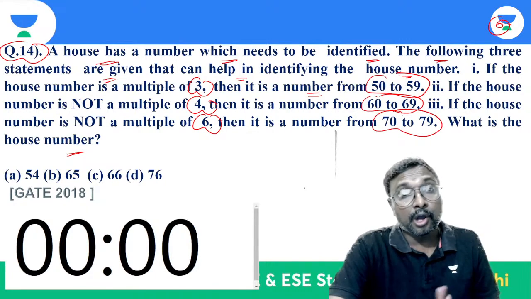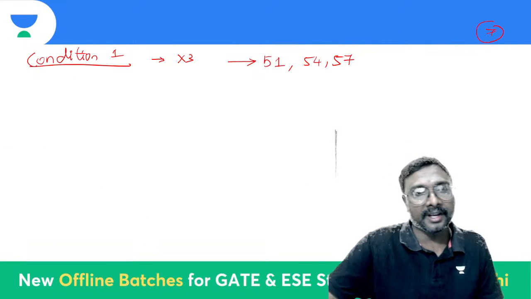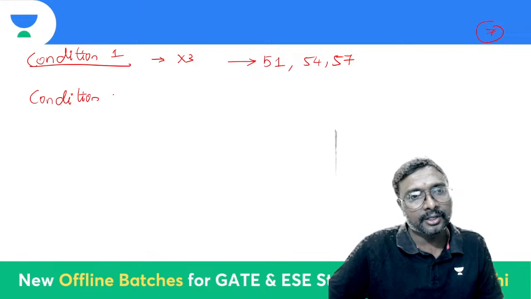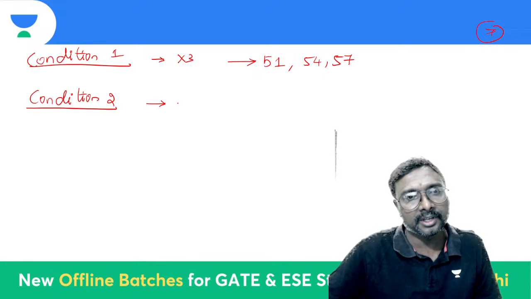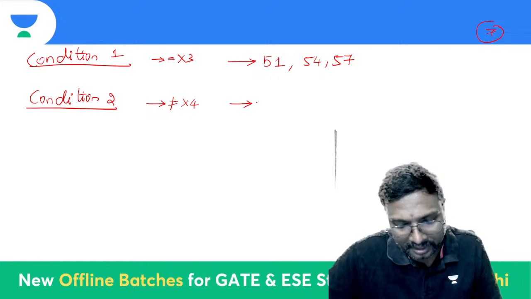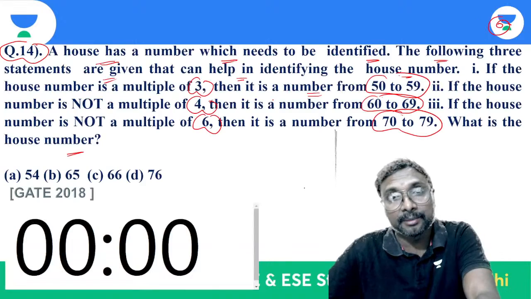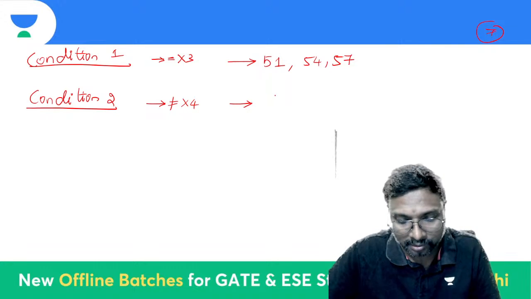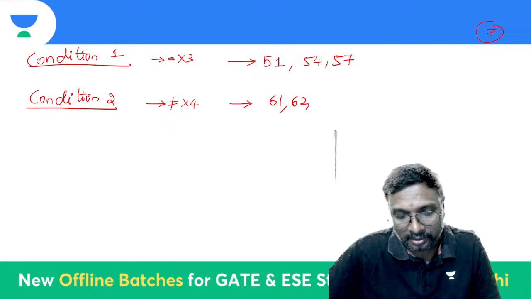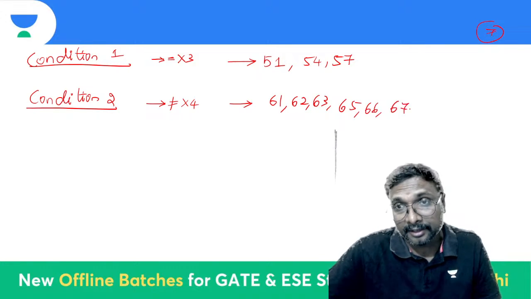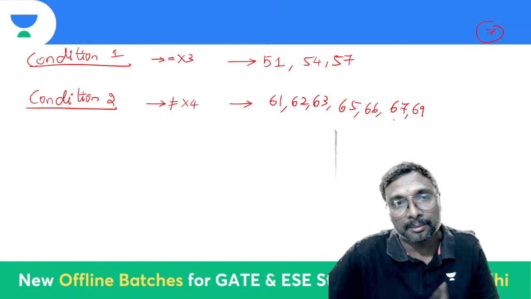Now tell me, condition 2: not a multiple of 4, 60 to 69. If you observe condition 2, it should not be a multiple of 4, and it is between 60 and 69. 60 is a multiple of 4. 61 no, 62 yes, 63, 65, 66, 67, and 69. These are not the multiples of 4.